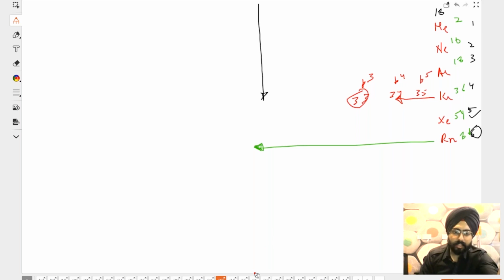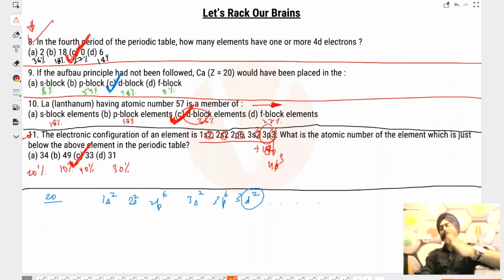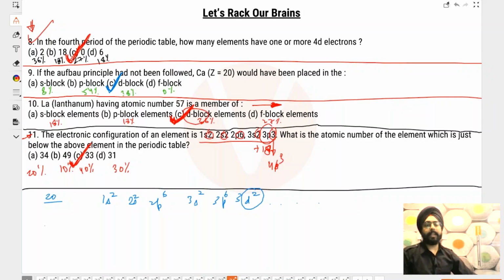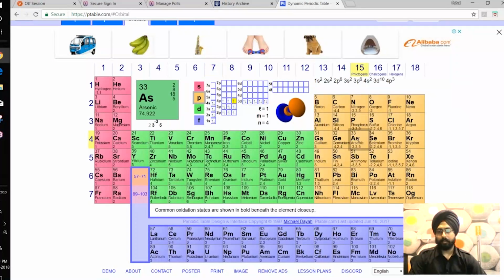This is another way in which you could have done it if you remember the periodic table, or if you remember just the last line of the periodic table. So both ways were almost equally time consuming, I think. And yeah, the answer to this is 33. The exact element that is there is going to be arsenic, I think. Yeah, arsenic.